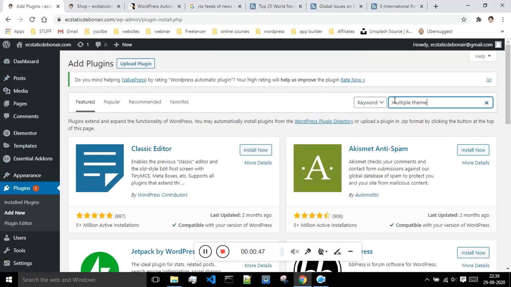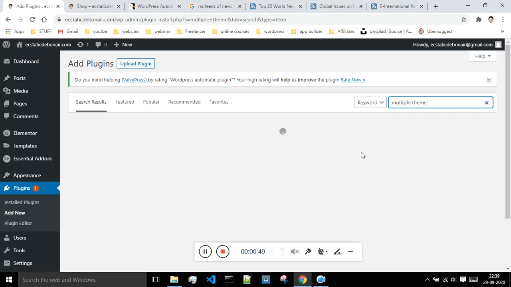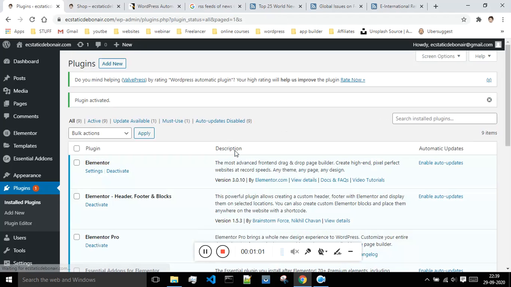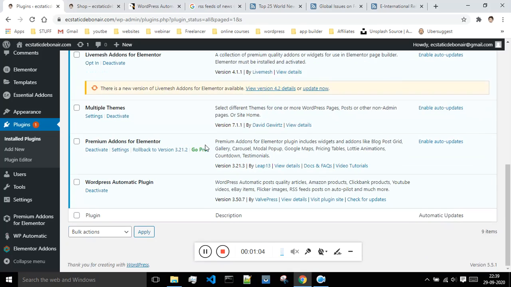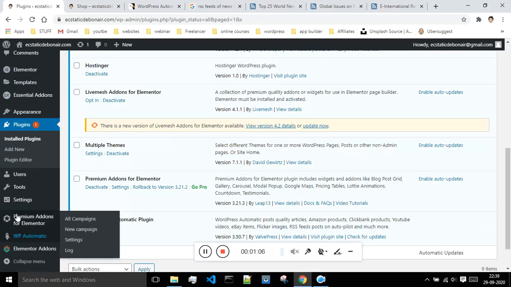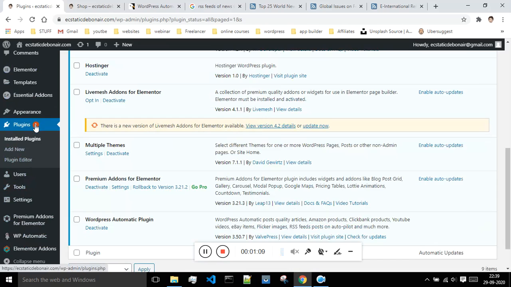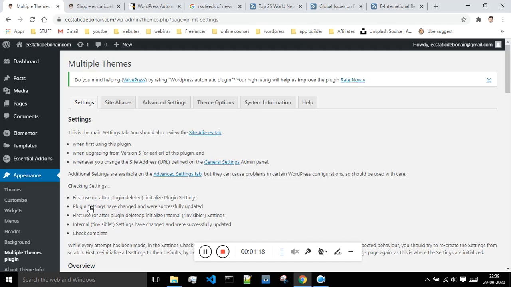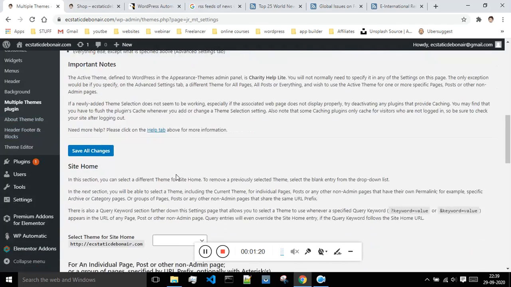themes. Let me just search. Okay, so this is that plugin. You just have to install and activate. Okay, so now that plugin has been activated. Now let me just search where it got installed. It should be under appearance. Okay, this is that. Now I'm having this option which says multiple themes plugin. I will click on this, and now from this place you can make the changes.